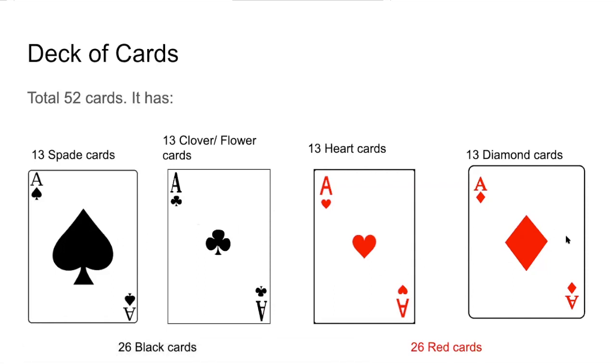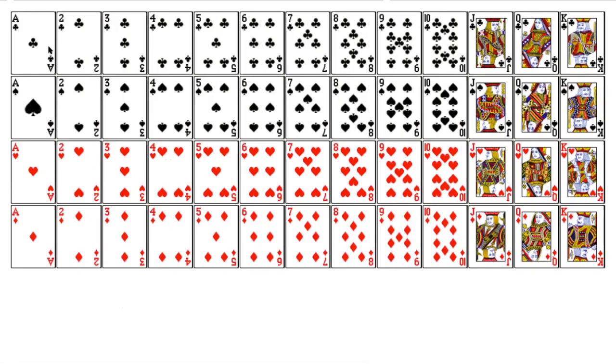So totally in a deck of cards there will be 52 cards. So what are the 52 cards? I have told you there will be 13 clover, 13 spade, 13 heart, and 13 diamonds. Now in 13, what are all the 13? Ace is considered as 1. This A, we pronounce it as ace.